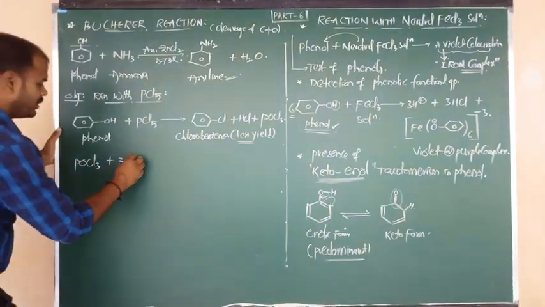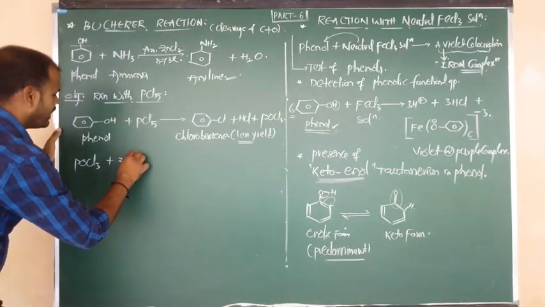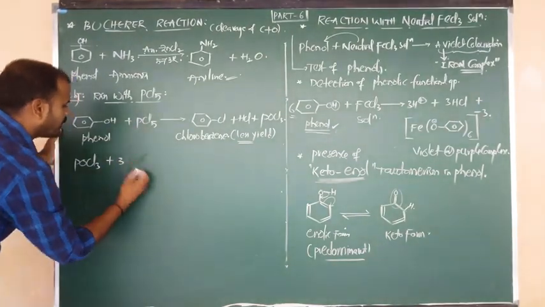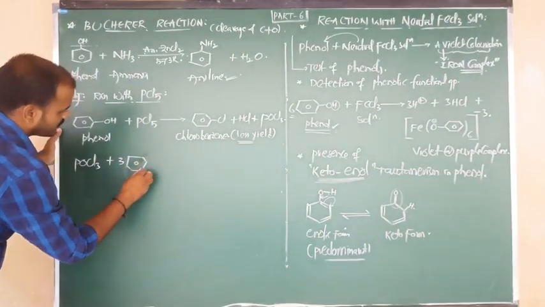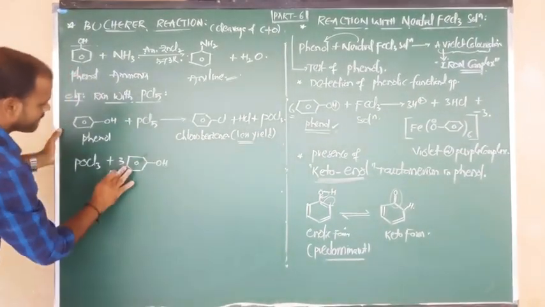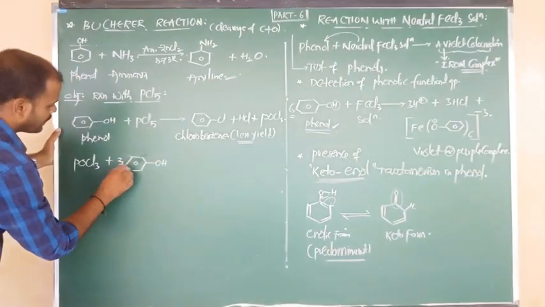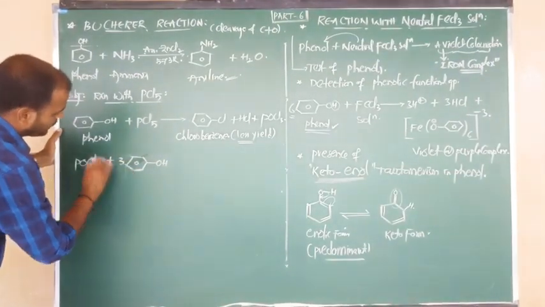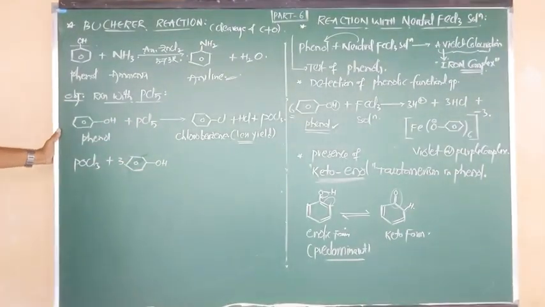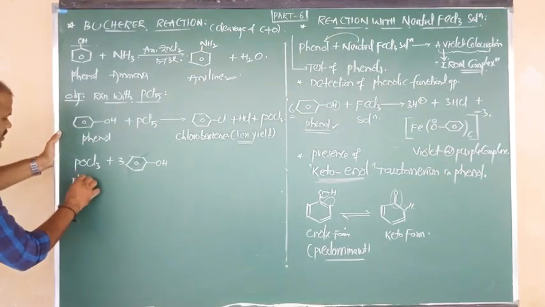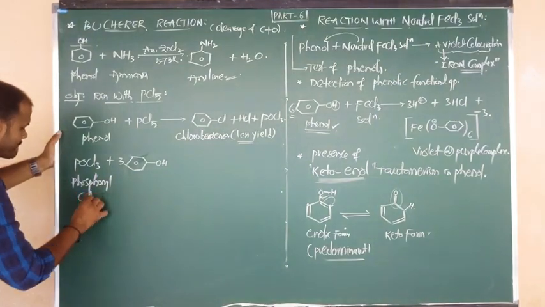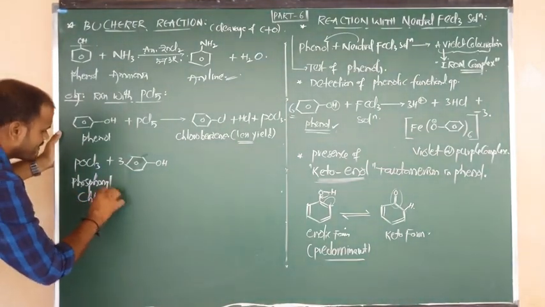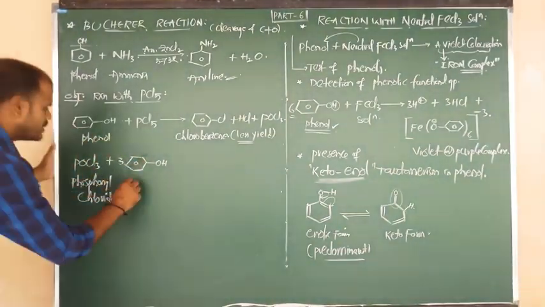Another 3 moles of phenol, nothing but benzene bonded to OH. So such POCl3, what is the name of POCl3, beta? Phosphoryl chloride undergoes reaction with another 3 moles of phenol